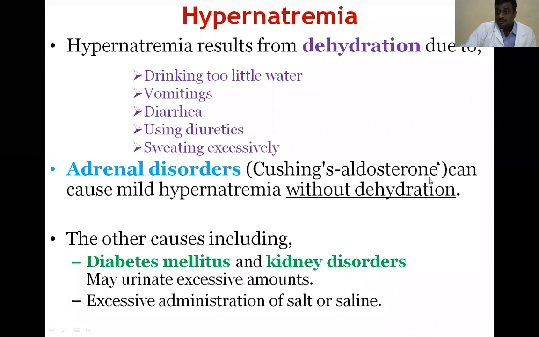That aldosterone acts on the kidney, especially the proximal convoluted tubule. Most sodium reabsorption depends on this aldosterone. When the aldosterone concentration is increased, more sodium reabsorption takes place. Some other conditions may also produce hypernatremia. What are those? Diabetes mellitus and kidney disorders.